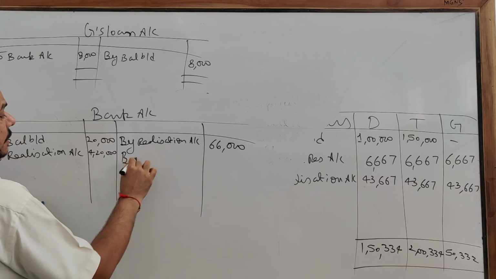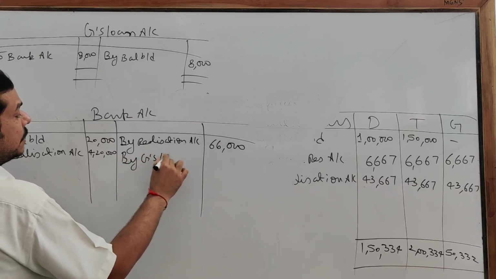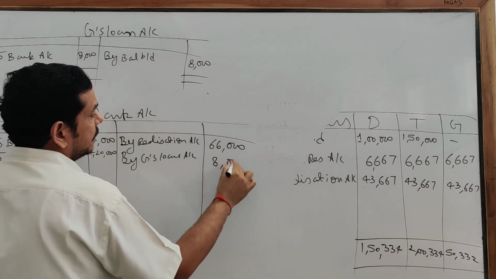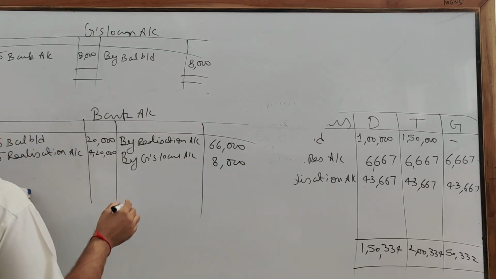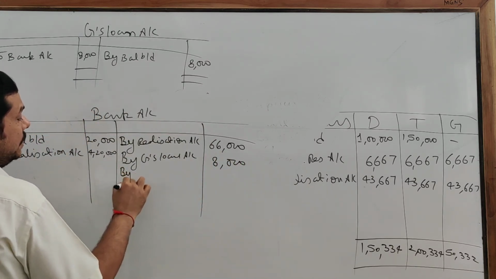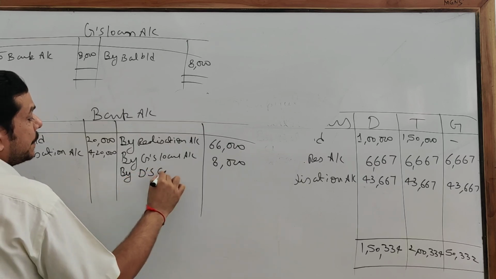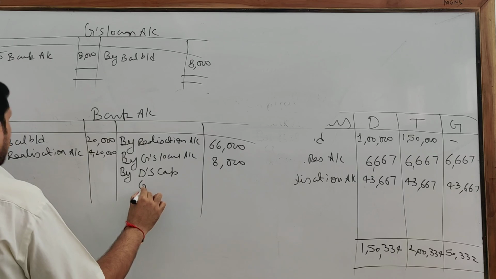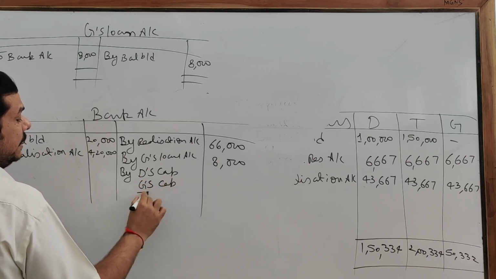Okay. By G's loan account, this figure 8,000. Now final payment to the partners. So by D's capital, by G's capital and by T's capital.